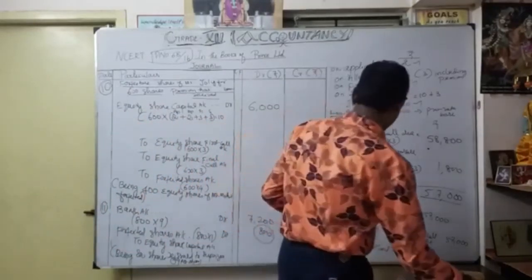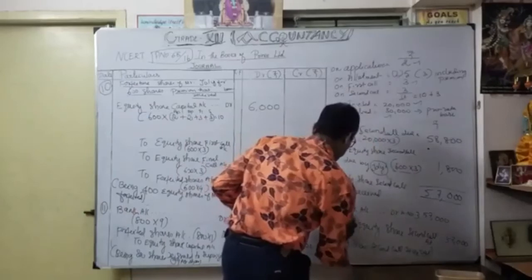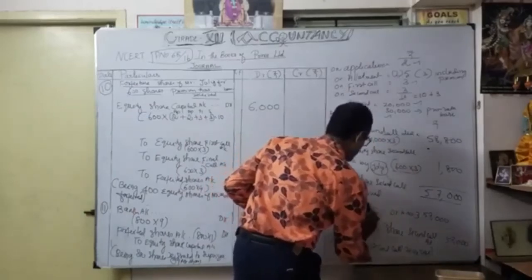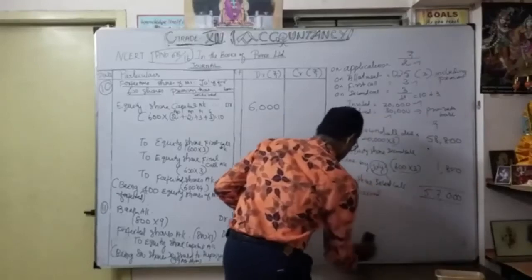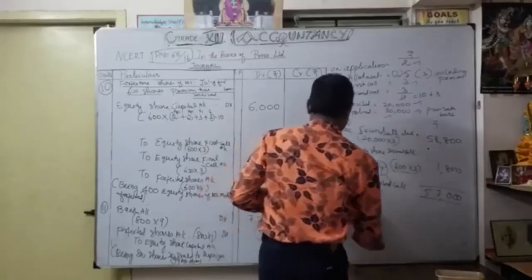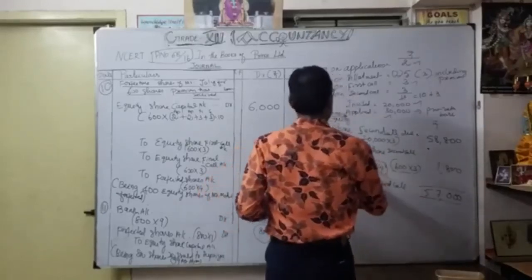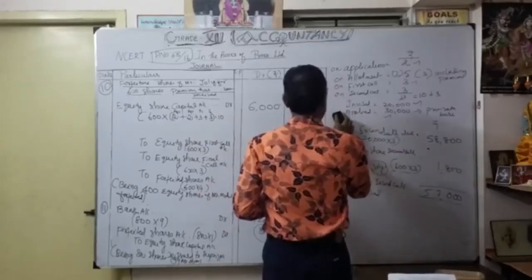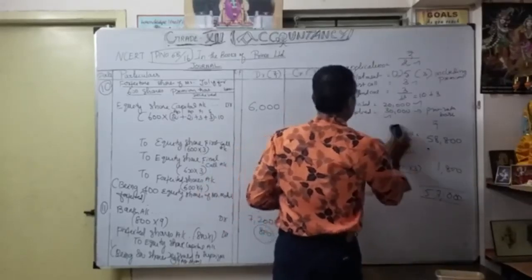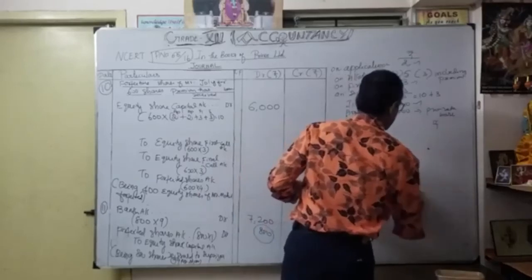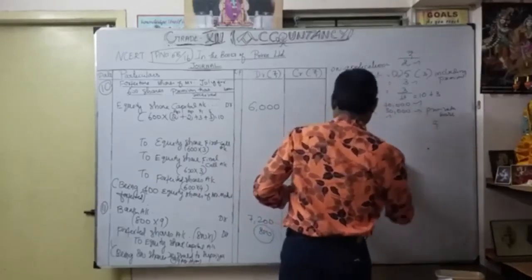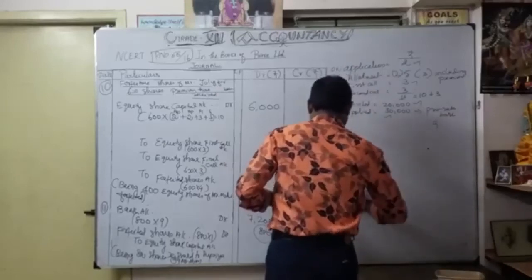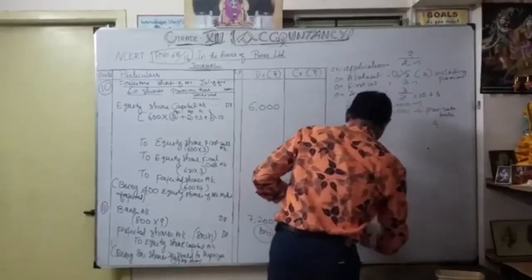So 12th entry, anyway I am going to write it here. Working note number here, very important one. We will discuss the 12th entry. So what is the 12th entry?